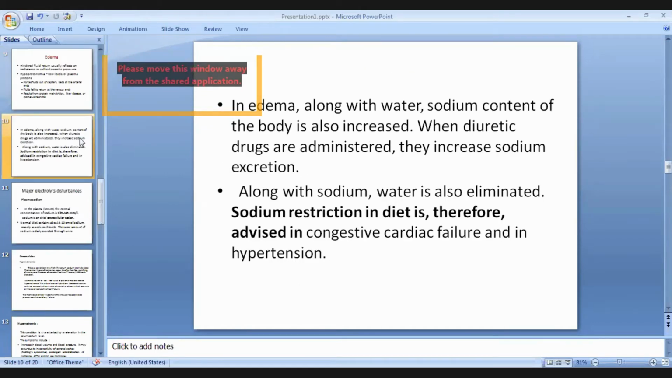So in edema, along with water, sodium in our body is also increased. In that case, when diuretic drugs are administered, they increase sodium excretion. So again, with the sodium, water is lost. Along with the sodium, water will also be eliminated. Sodium restriction in diet is therefore advised in congestive cardiac failure and in hypertension.